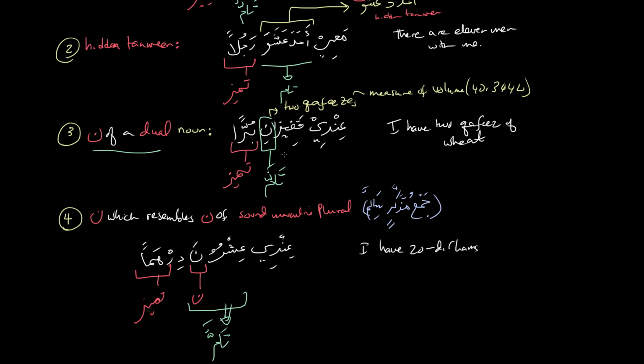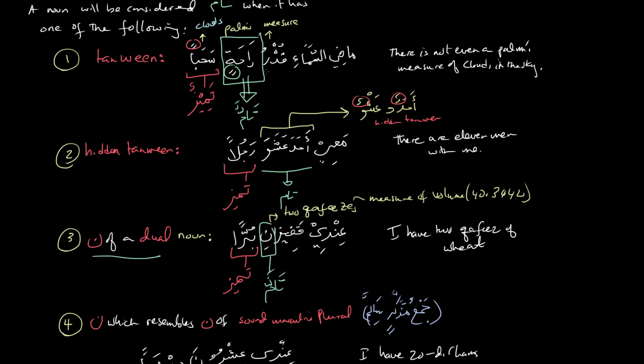So in Ishruna it is not a mudaf, which is why it's tamiz. Even in these examples, a mudaf cannot have a tanween. So it's not a mudaf scenario, it's a tamiz scenario.